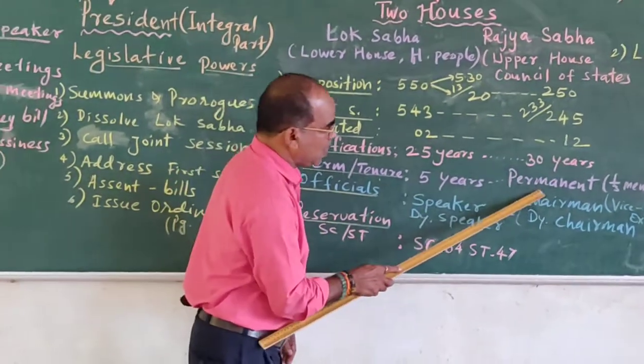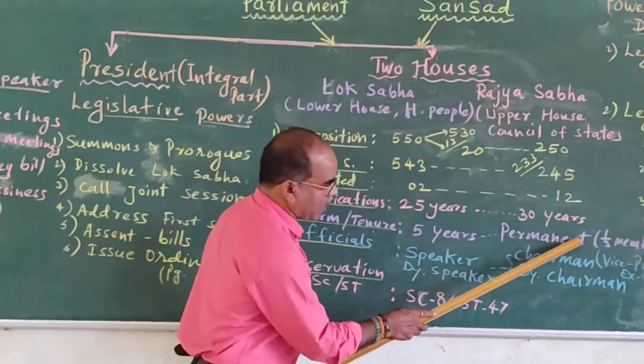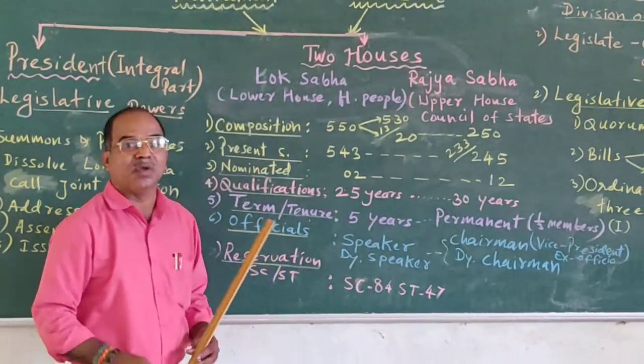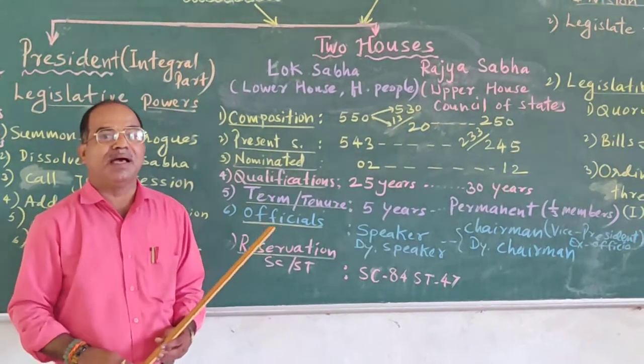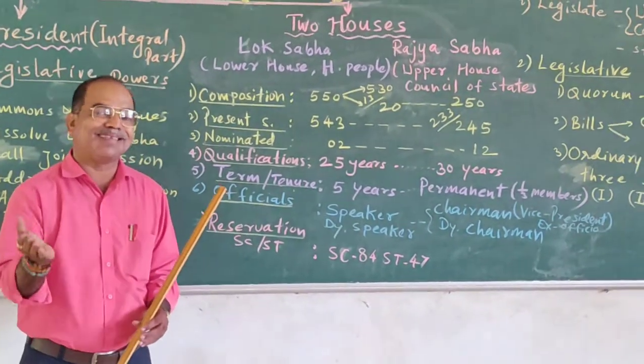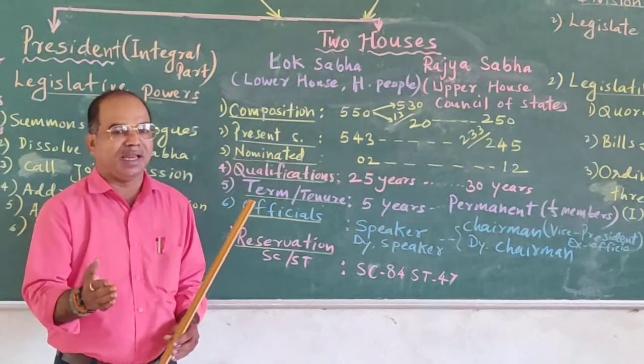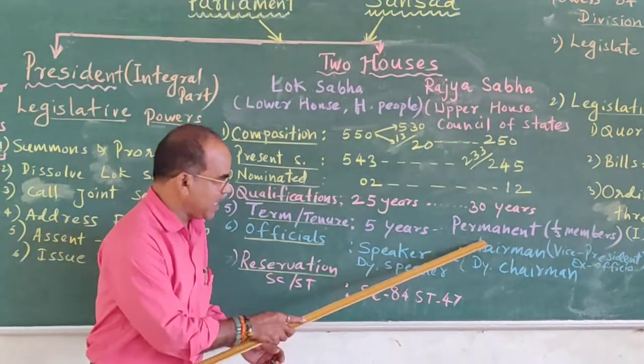But Rajya Sabha doesn't have a tenure. It is called a permanent house. Why is it called a permanent house? One third of the members of Rajya Sabha retire after every 2 years and the same number are replaced through election. That's why it is called a permanent house.